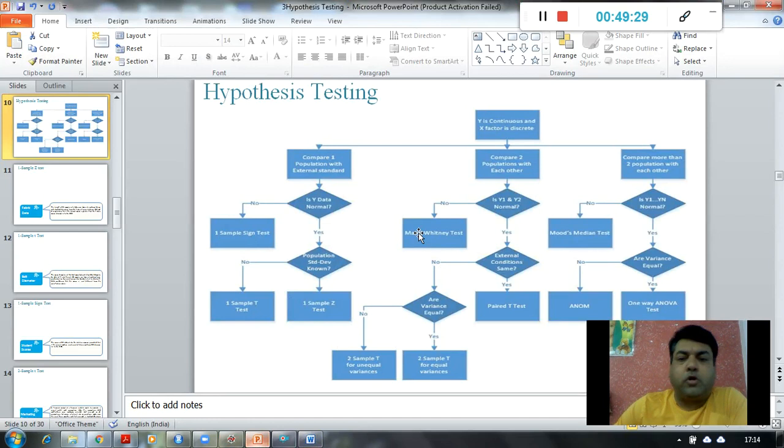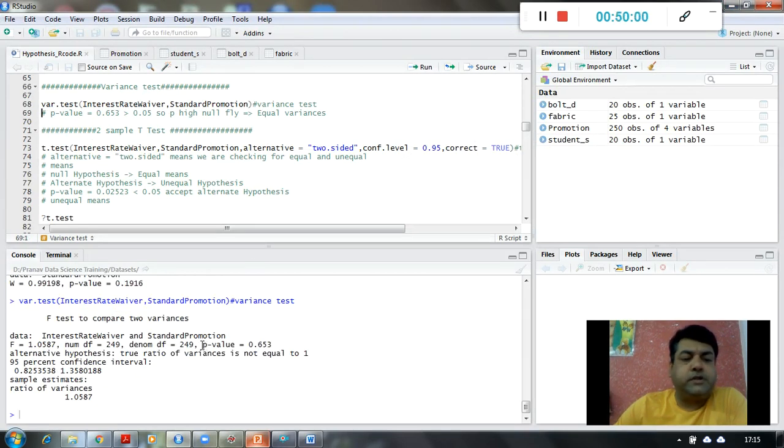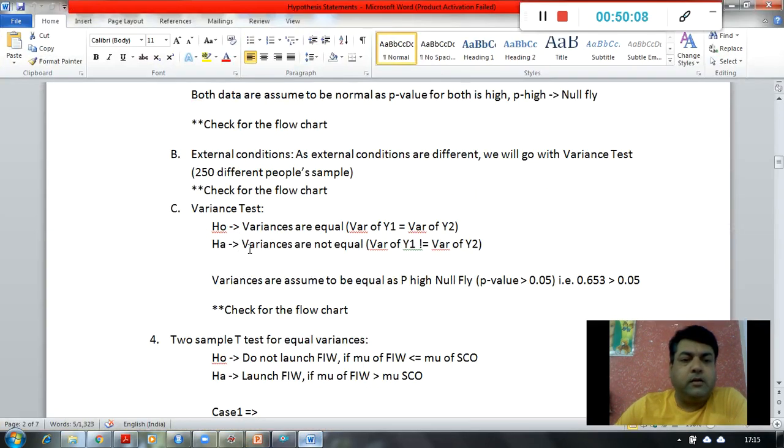If Y1 and Y2 are normal, then we have to check the external conditions. External conditions are what? Different over here. The FIW people are different, the set of people are different, and the SCO set of people are different. So we have to check the variances for both the data sets, right? To check the variance, there is a var.test available. So I am passing both the data and just checking the probability value. And what is the p-value over here? 0.65, right? Which means again p high, null fly, right?